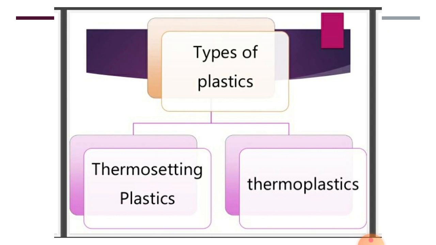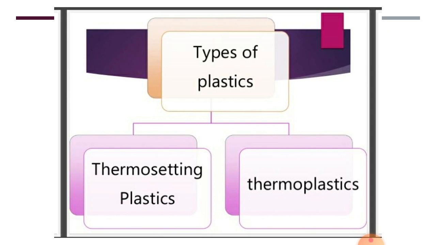Plastic articles are available in all types of shapes and sizes, and you can see that they are easily moldable and can be shaped in any form.